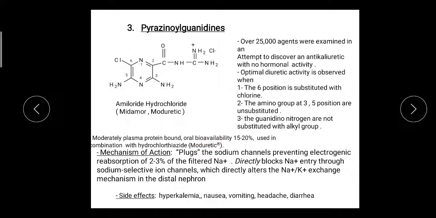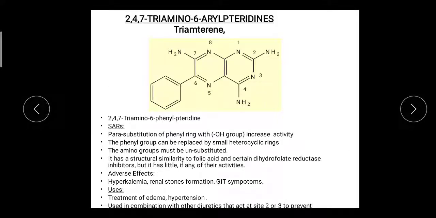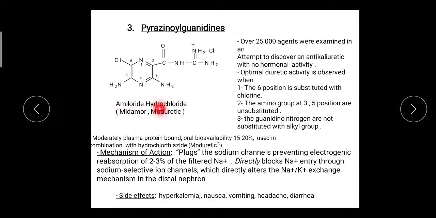Mechanism of action: both triamterene and amiloride prevent the sodium channel. They directly block the sodium entry through the sodium selective ion channels which are present on the distal convoluted tubules.